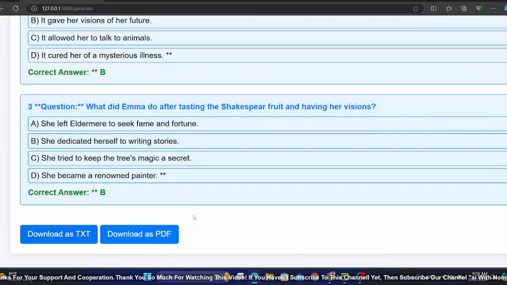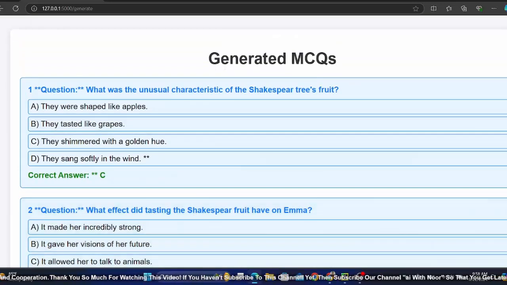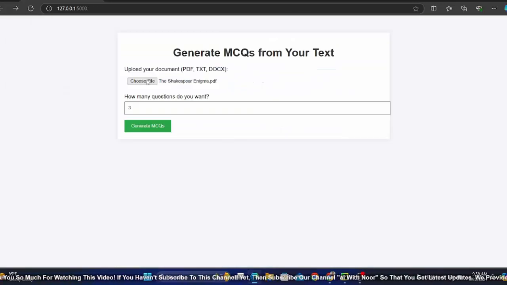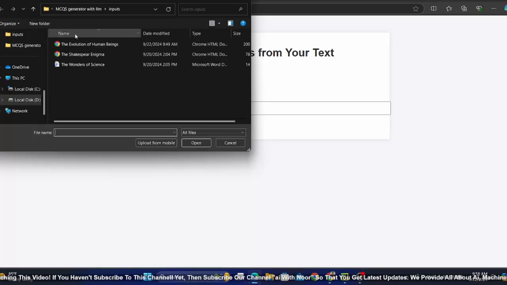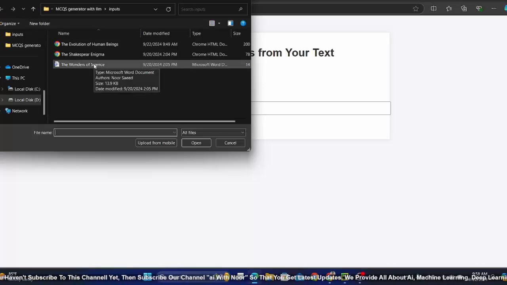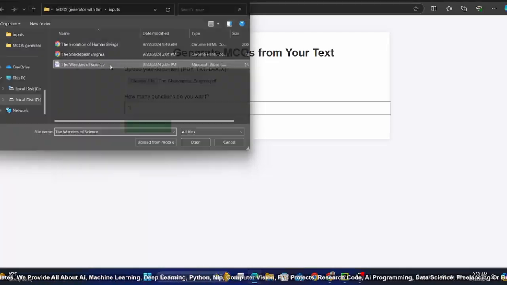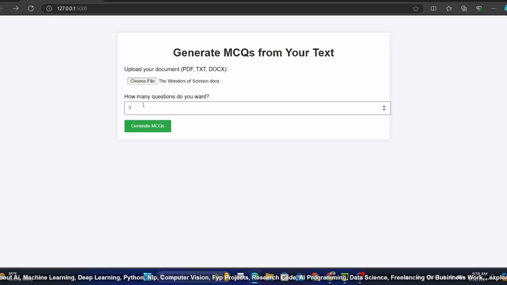Again, you can download to TXT or PDF file. Let me try one last. This time I will upload a Word document instead of PDF, because sometimes we have different file extensions like Word file, TXT file. So the system is also capable of handling these things because this is an end-to-end task. So let me upload this again. This time you can set 10 questions, but for now let's see 3 MCQs with 4 options and one will be correct. Let me close this one.